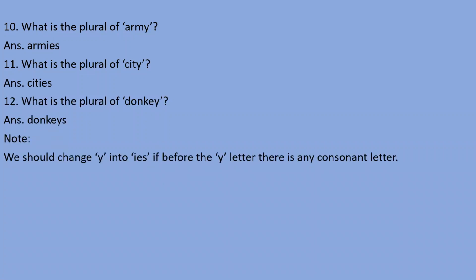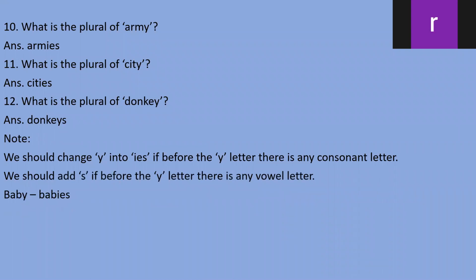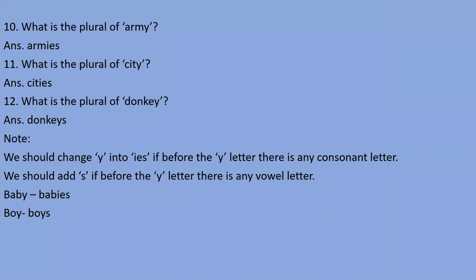We should change y into ies if before the letter y there is a consonant. If a vowel letter is there, then we should not remove y, we just add s only, like donkey, donkeys. Baby, the last letter is y, and before the y you can see the letter b, which is a consonant, right? Like family, families, ray, rays.